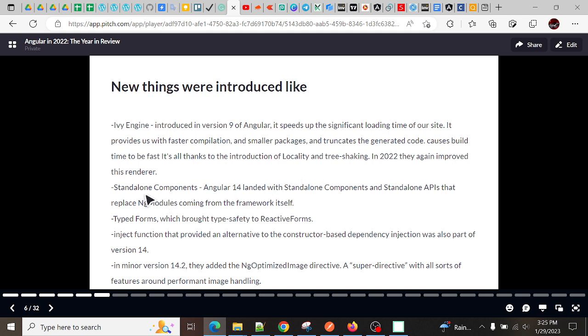Second, they have now introduced standalone components. Angular 14 landed with the standalone components and standalone APIs that replace ngModules coming from the framework itself. This is a big feature they have added in the new versions, so standalone components. You can learn this feature.